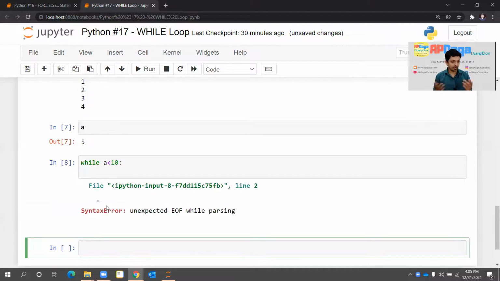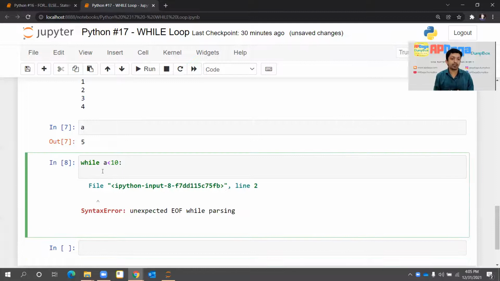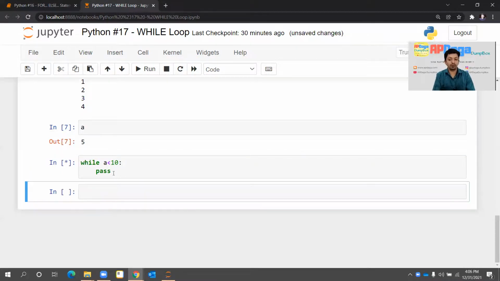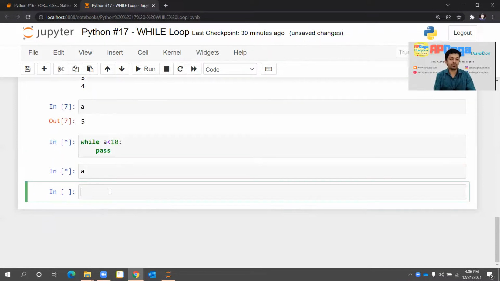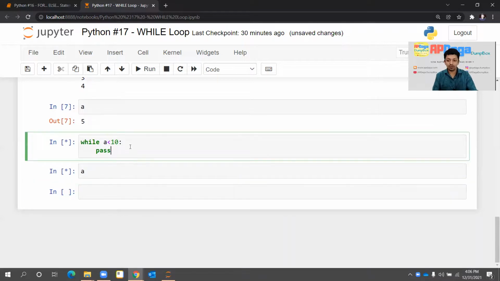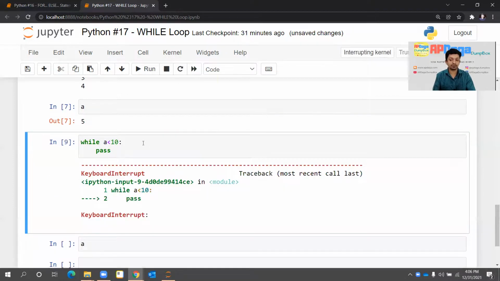Let's see what happens. It will throw an error because it is a syntactical error. This syntax is expecting something here, but if I don't want to write anything, I can write pass. You know that pass is a keyword. It is a placeholder. I can write pass, so it will work. Right now, if I check, the value of a is still 5. Why? Because I didn't increment anything. Oh, you can see it is an infinite loop, right? Because this condition is true and it is doing pass, pass, pass. It is an infinite loop. I need to interrupt it.